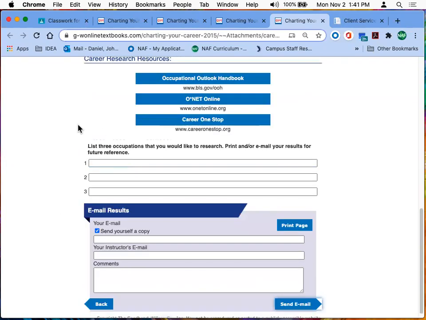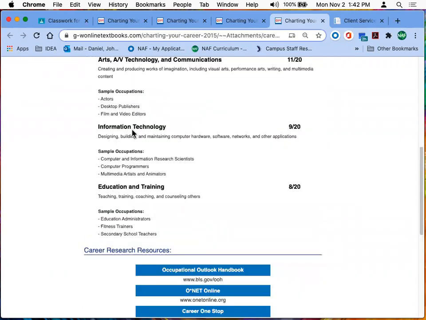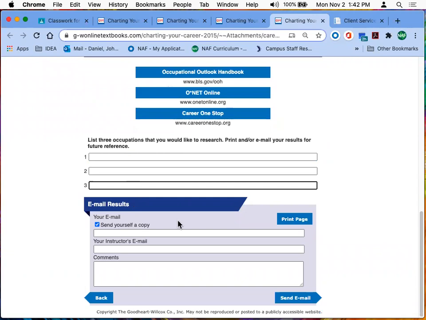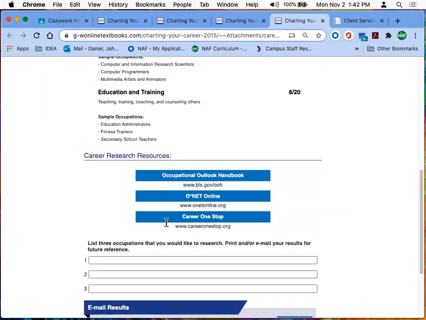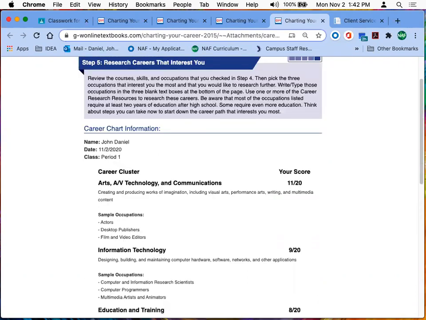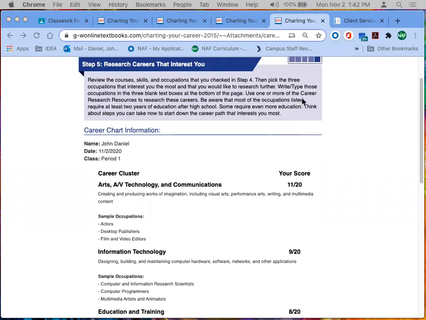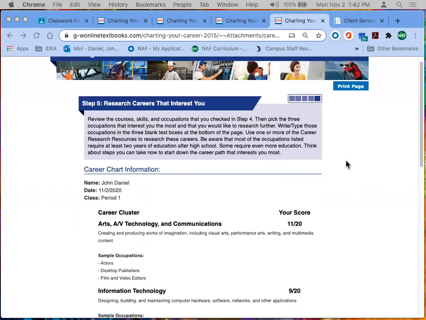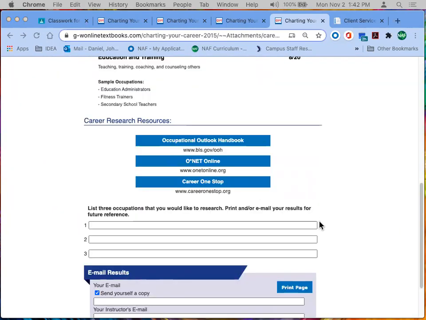When you've done that, and put the top 3 jobs you actually are interested in out of the ones you pick, you don't have to email it to me. This is what you're going to do. You're going to go to print page up at the top. There's one here, print page, or there's one at the bottom too. Either one.